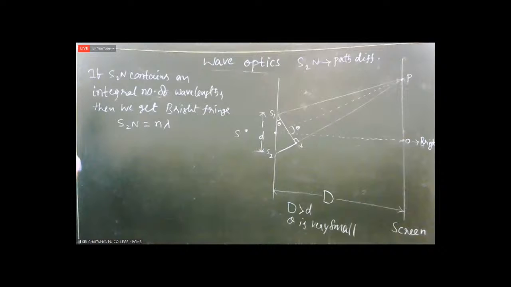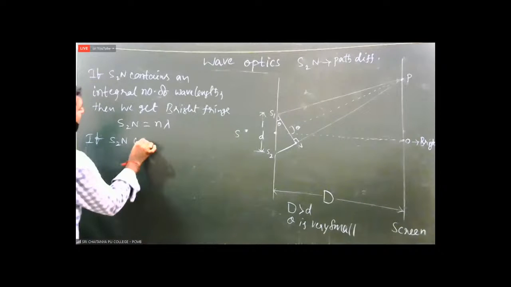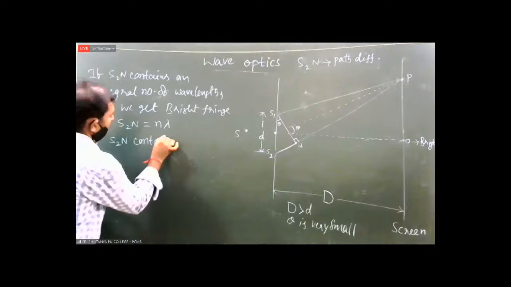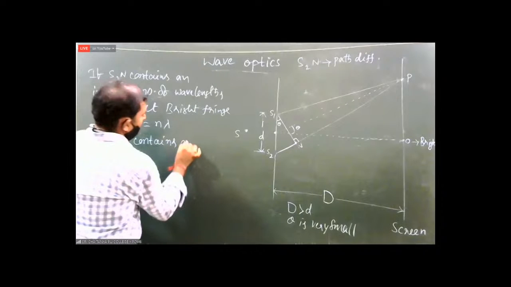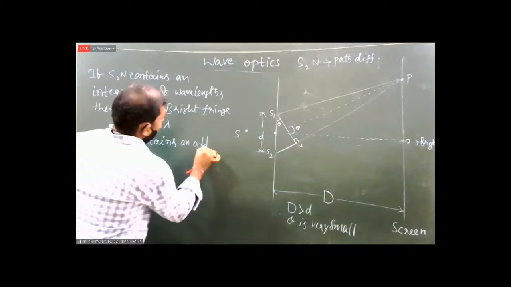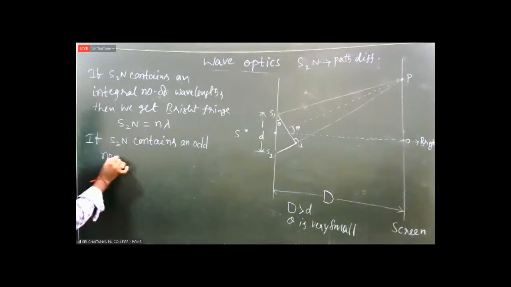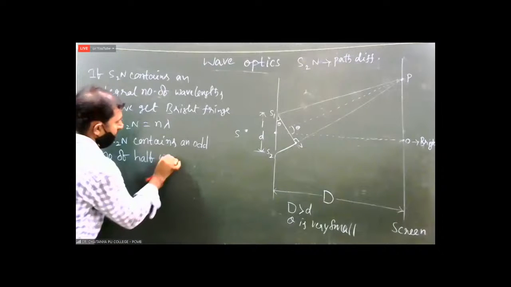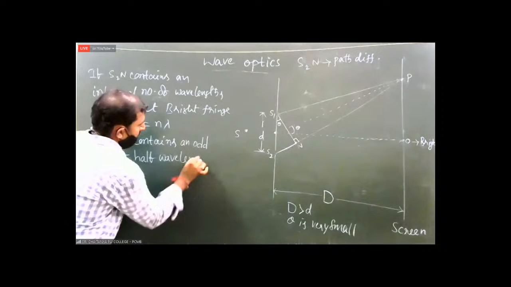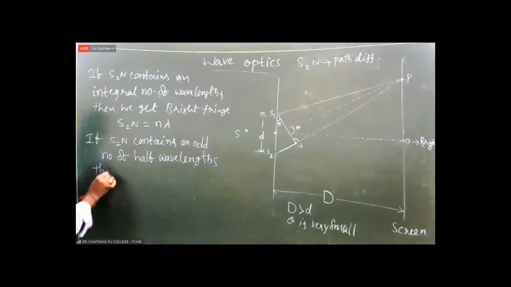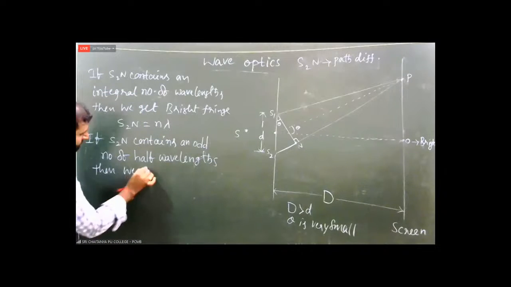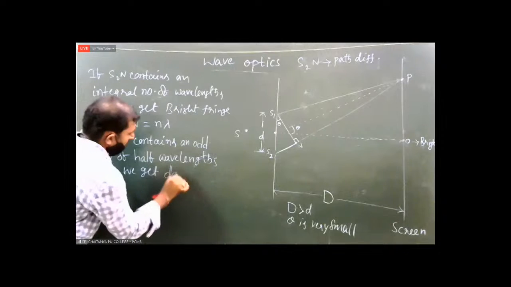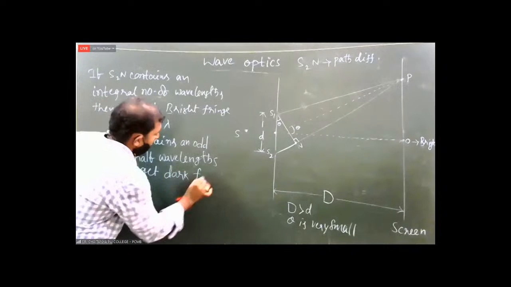Next, if S2N contains an odd number of half wavelengths, then we get dark fringes.